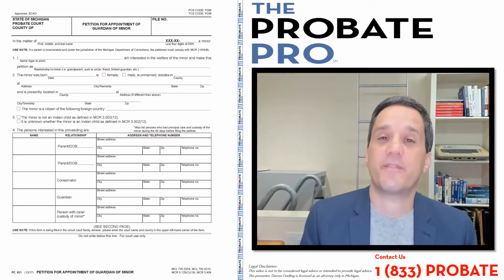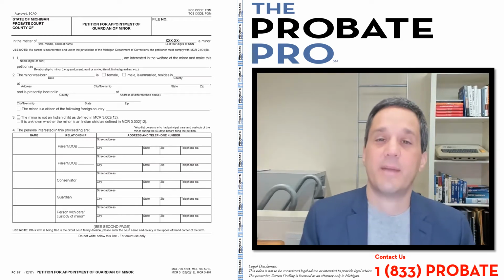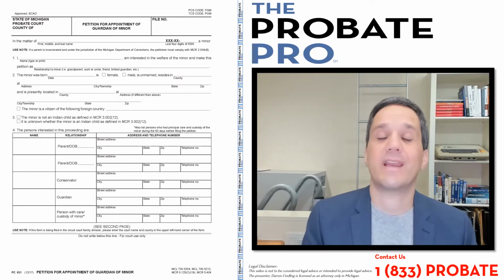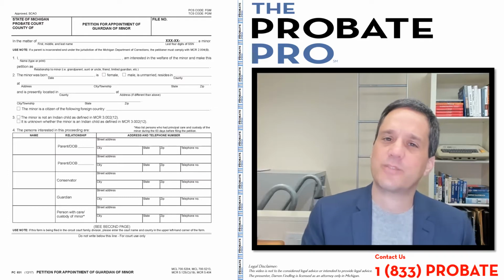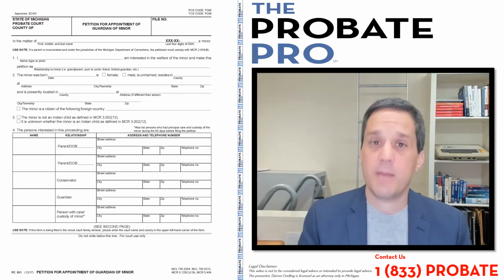The petition for appointment of guardian for a minor. Hi, I'm Darren Findling of the Probate Pro, and we're going to examine SCAO form PC 651. SCAO stands for State Court Administrative Office, PC Probate Court, Form 651.